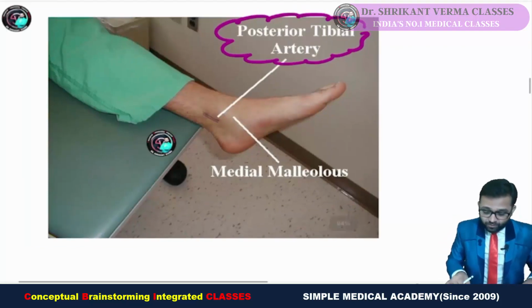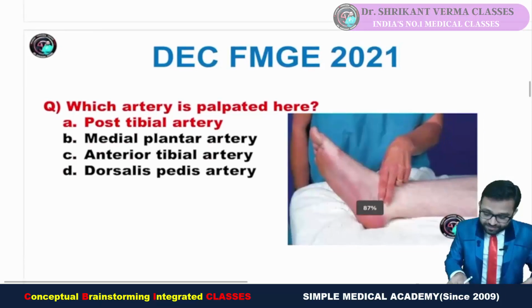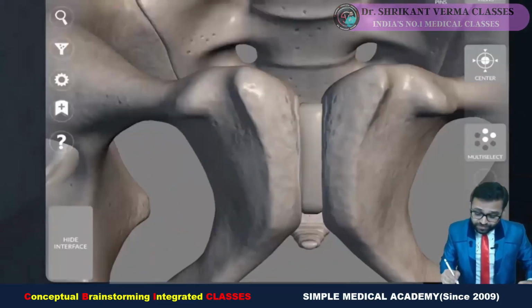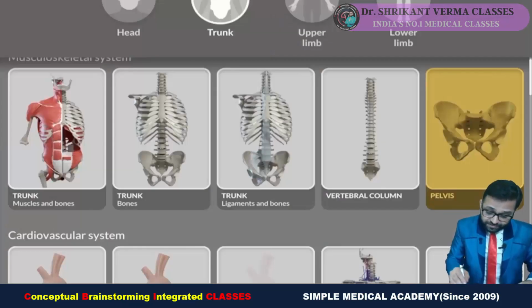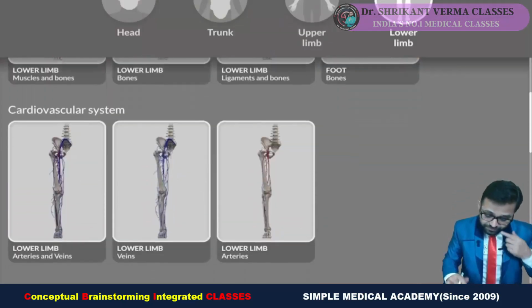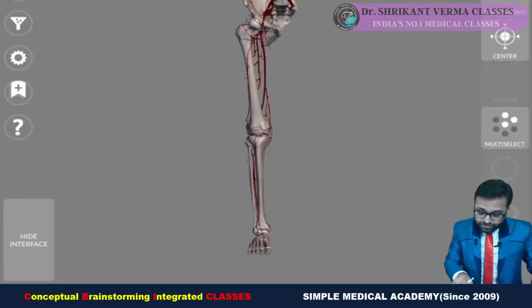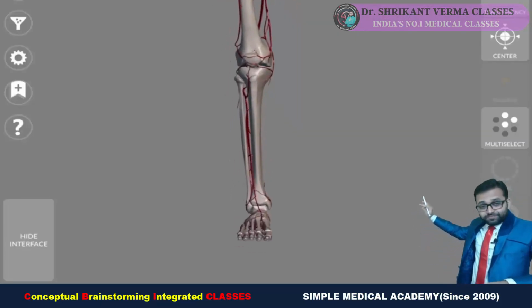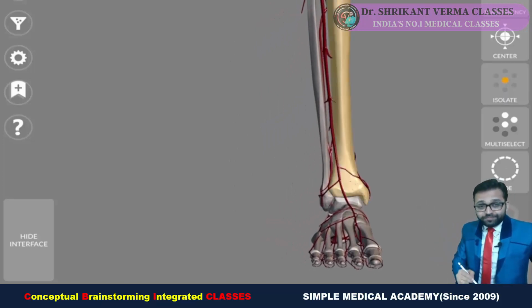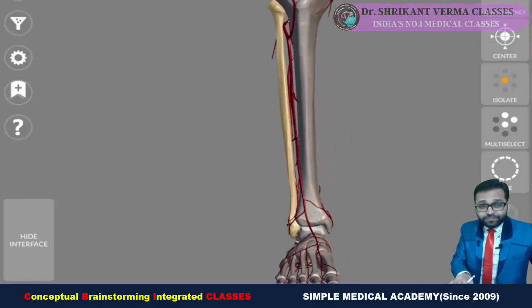Getting the point? Now try to understand. This is not the new question pattern. This is the old question pattern. I am showing you the three-dimensional orientation again. So this is our foot and leg portion. You can see the tibia and the fibula.